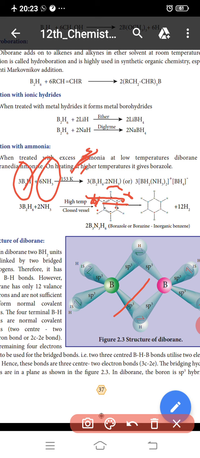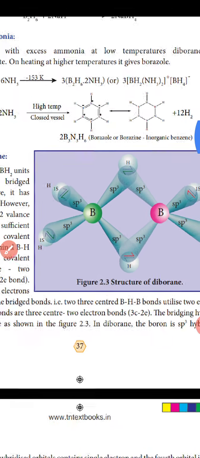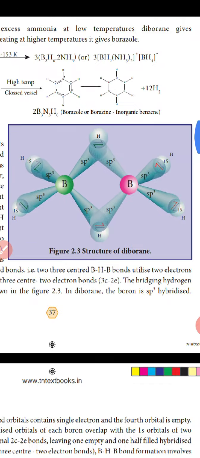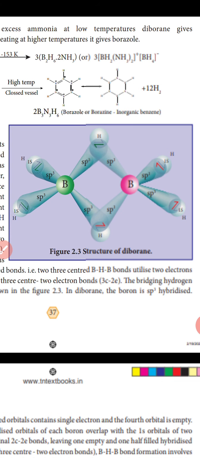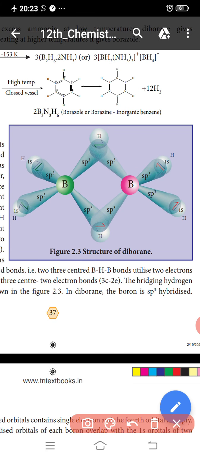The next one, structure of diborane. In this structure, the two BH2 units are linked by two bridged hydrogens.